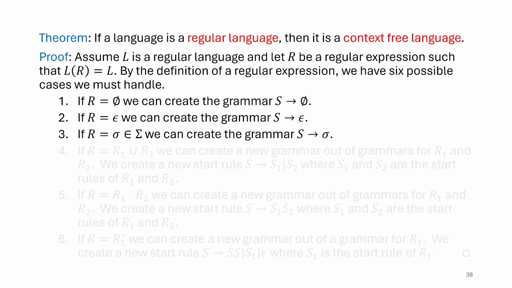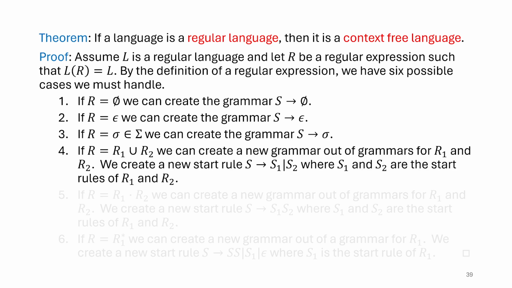And then we can see, okay, well, what about the recursive cases when we have a union? We saw this in our previous video when we were building some grammars. I said, hey, a union is like an or, and that's what the bar is in our grammars. Okay, so if our regular expression says R is equal to R1 union R2, we can go get some new grammars for R1 and R2.